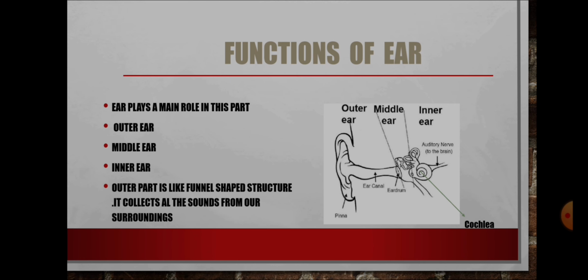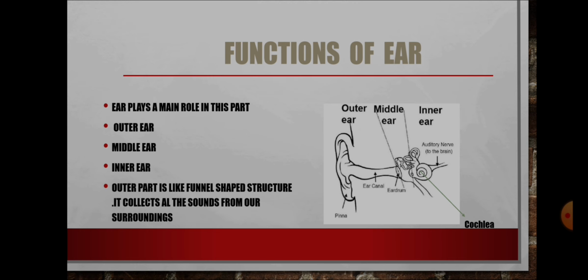As we are blindfolded, we know what we hear. The ear receives many signals from our surroundings and we identify where the sound is coming from and what the sound is, whether it's a vehicle, a bird, or a human sound. Yes, we identify those sounds and where they are from.